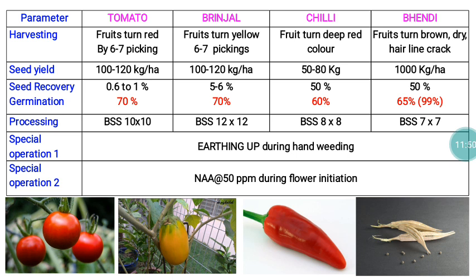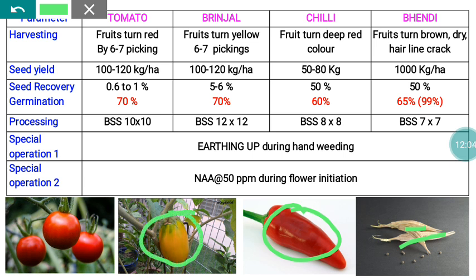And Bendi, the appearance of the hairline crack is a maturity symptom. So these are the maturity symptoms with reference to harvesting of the fruits for seed extraction. Yellowing of the fruit in the case of brinjal is a maturity symptom for harvesting of the fruit for seed purpose. Tomato is green to red color.